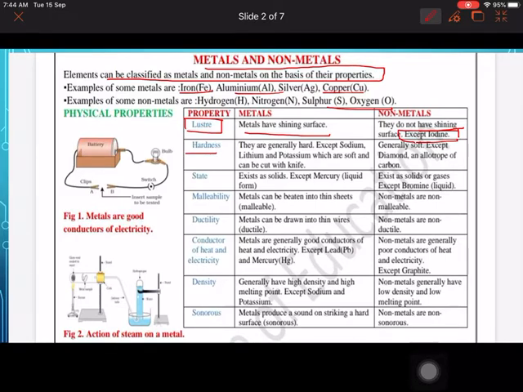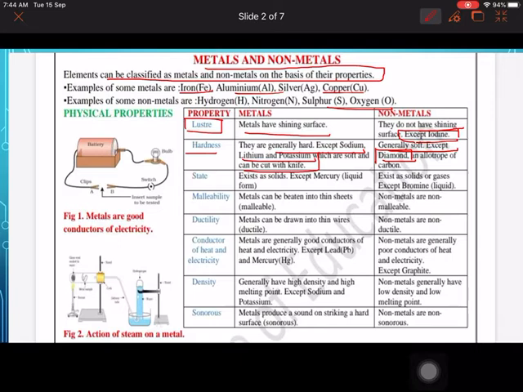Second is hardness. The metals are very hard except sodium, lithium and potassium, which are soft. They are so soft that they can be cut with a knife, while the non-metals are generally soft except diamond, an allotrope of carbon. Carbon का जो allotrope है diamond, उसको छोड़कर बाकी सभी they are soft.